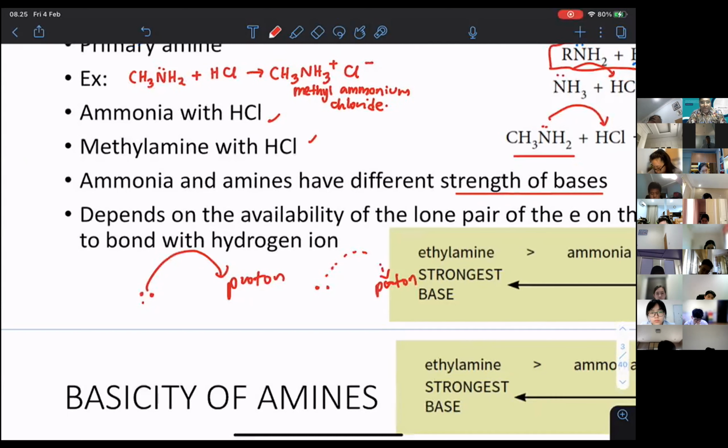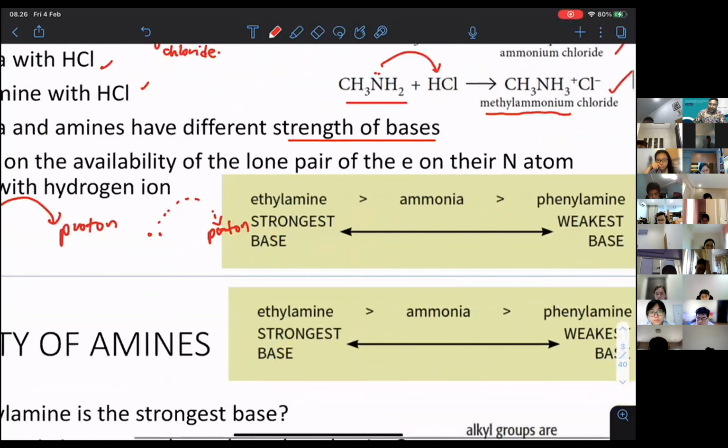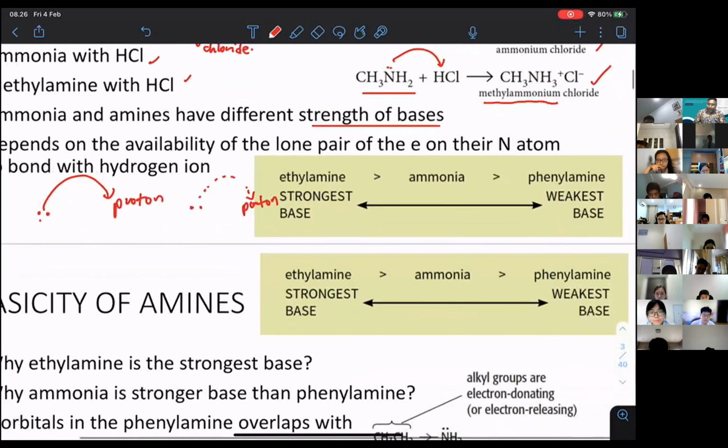So we know that ammonia is a weak base. We want to check, among ammonia and different types of amine, which one is going to be a stronger base. If you look over here, ammonia is in the middle. And then you have phenylamine.